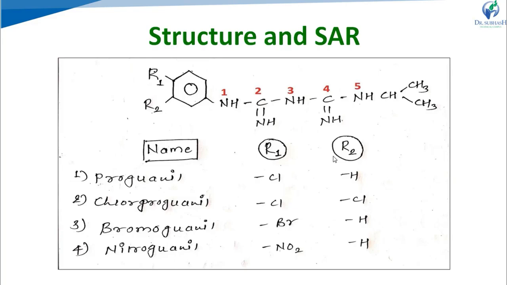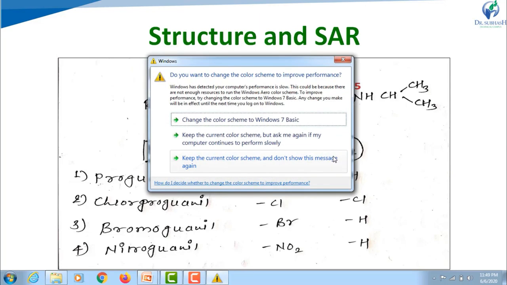That is known as the guanide. And when two such molecules are fused to each other, it is known as the biguanide molecule, as seen in the structure, with numbering 1, 2, 3, 4, 5 given to the biguanide molecule.